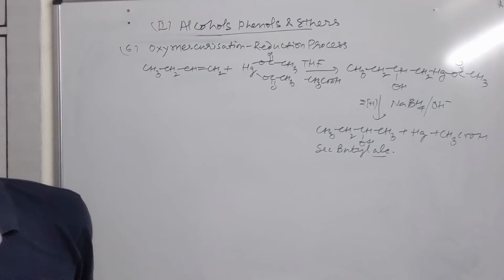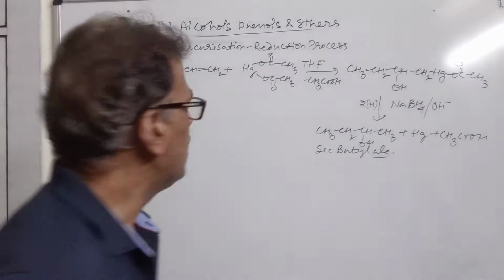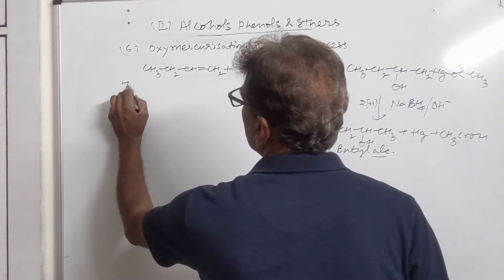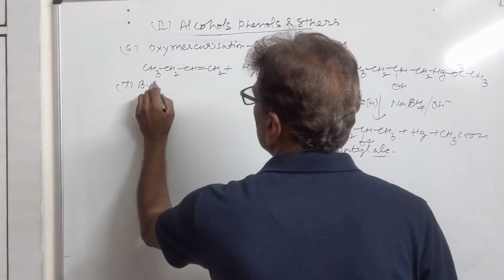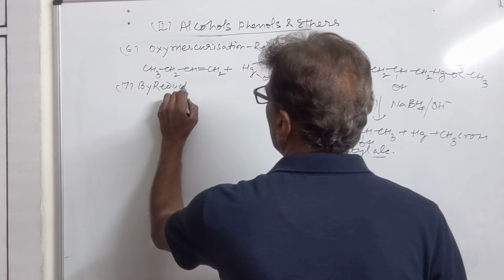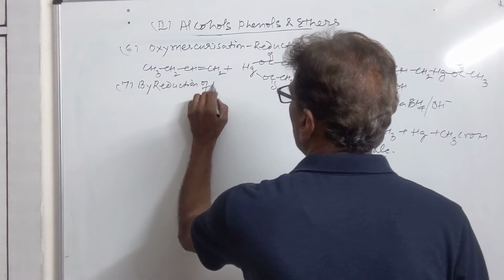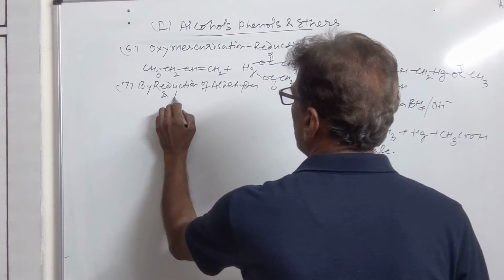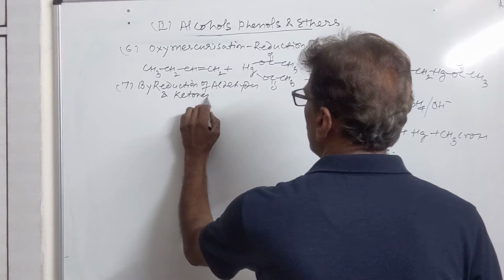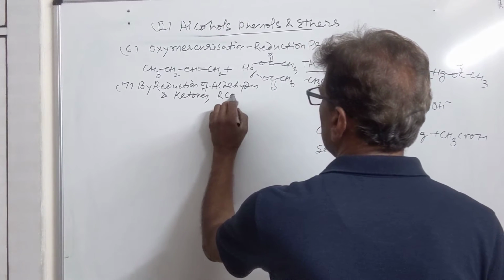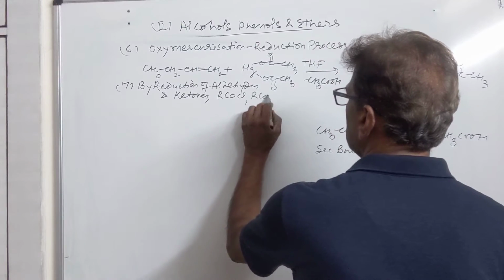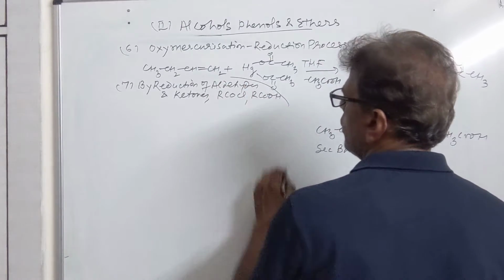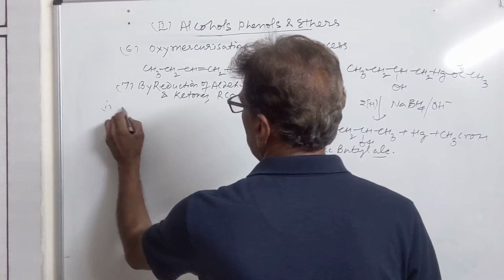Then we have the seventh method, that is by reduction of aldehydes and ketones, acid chlorides, carboxylic acids. So these are four series of compounds which can be reduced.